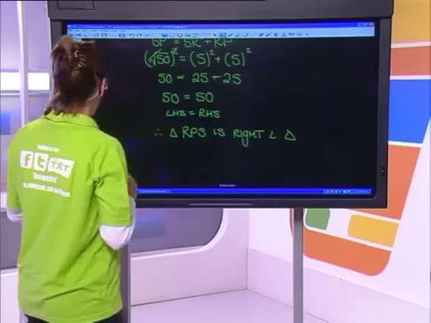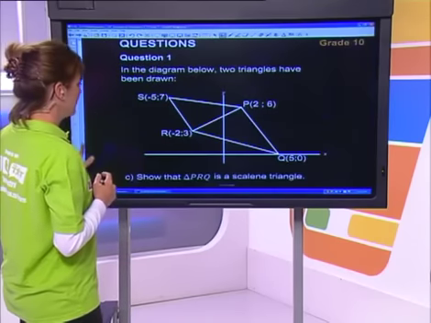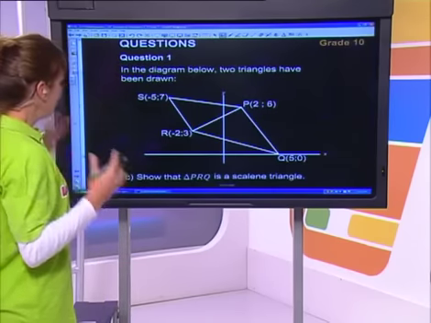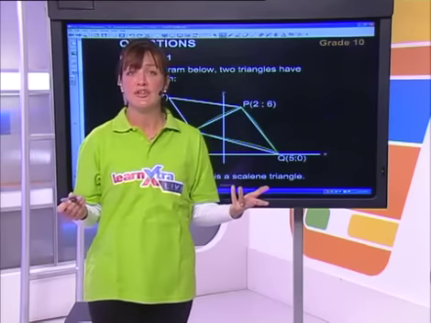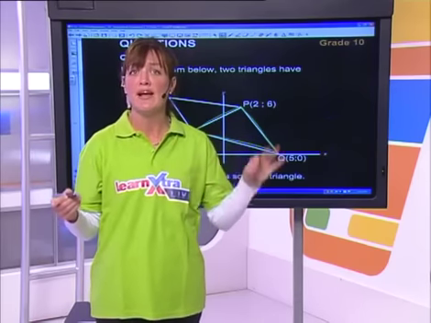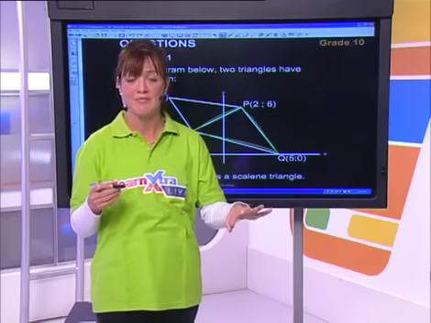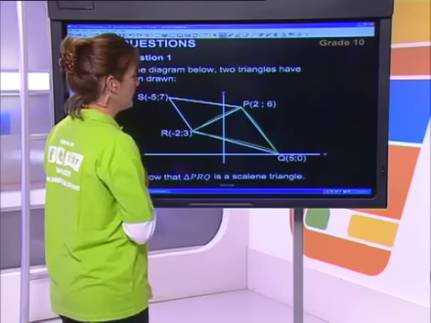Okay, right, let's see what else we can do with this triangle knowing distance formulas. The next thing they're asking for is to prove that PRQ is a scalene triangle. So PRQ being the bottom triangle. So the idea here, guys, is again, we're wanting to prove it's a scalene triangle. So we're wanting to prove that we've got a triangle with 3 different sides. So let's quickly put our formula to practice again, and let's actually work out the 3 different lengths over there.